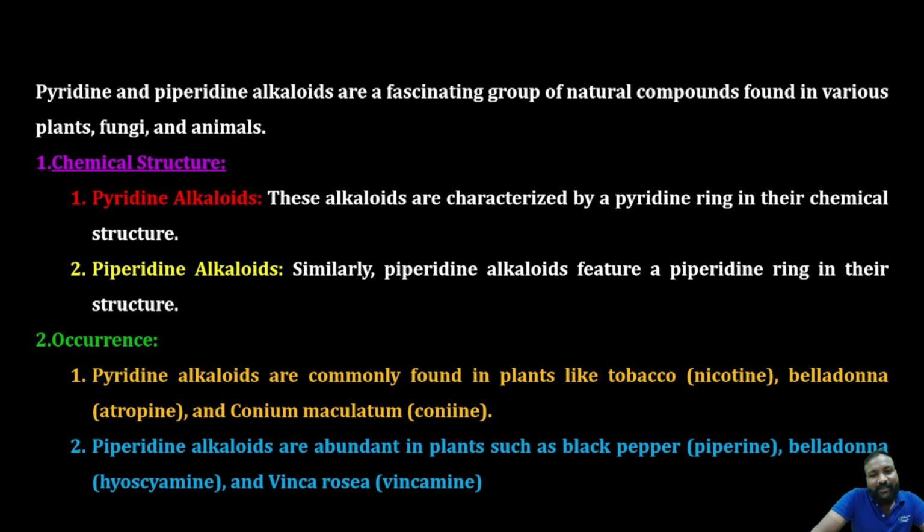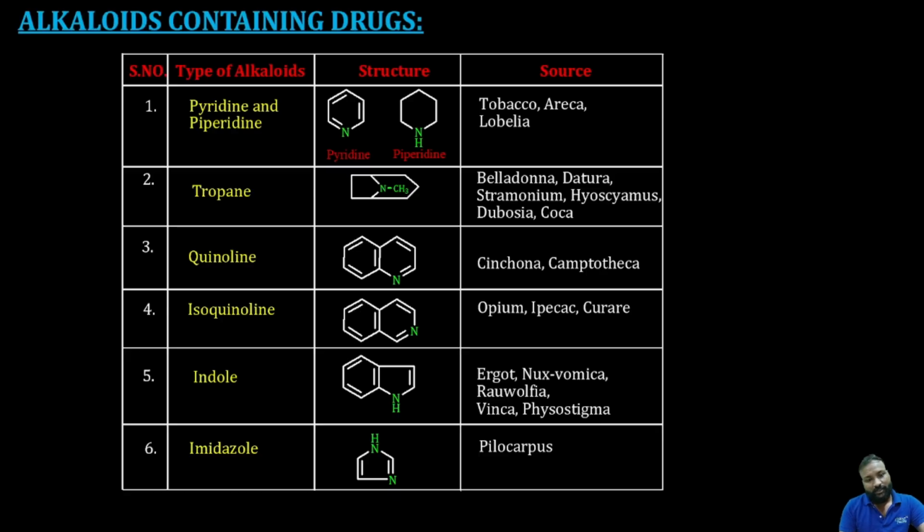So we need to check the chemical structure of these pyridine alkaloids. Pyridine alkaloids are categorized based on the pyridine ring, which means they consist of a pyridine ring, as we have seen in this tabular form. You can see right over here the pyridine ring and piperidine ring.